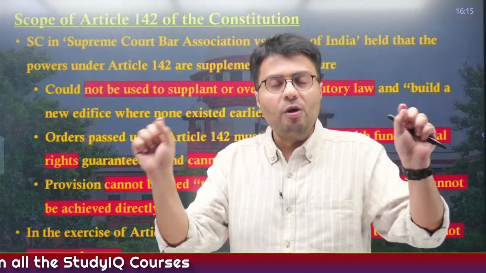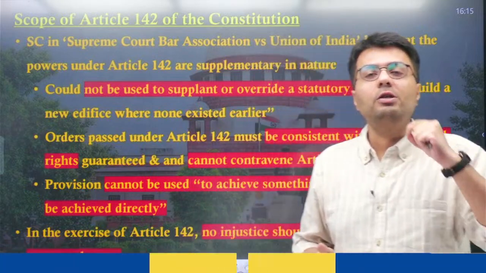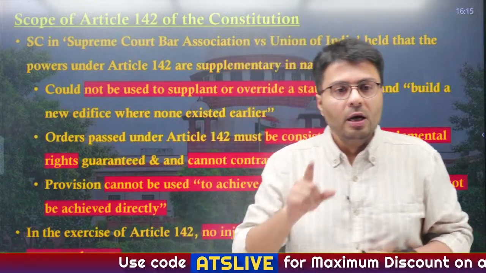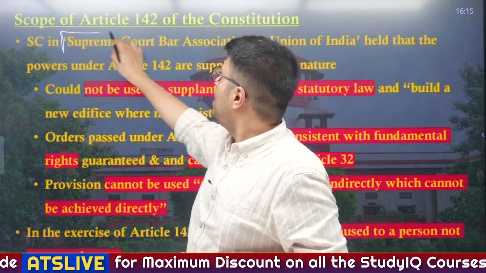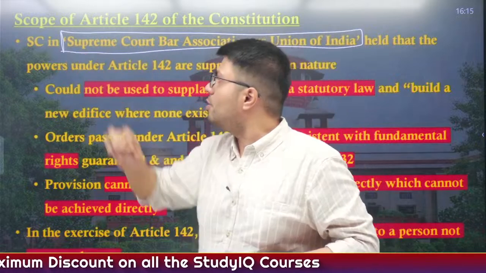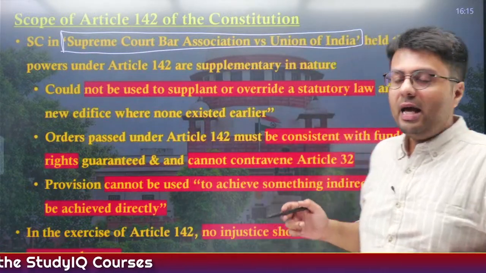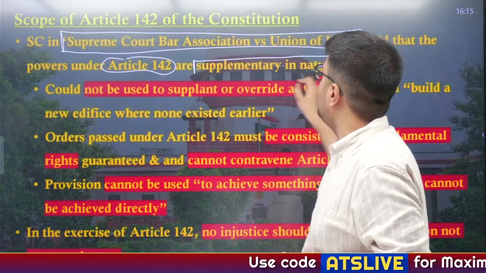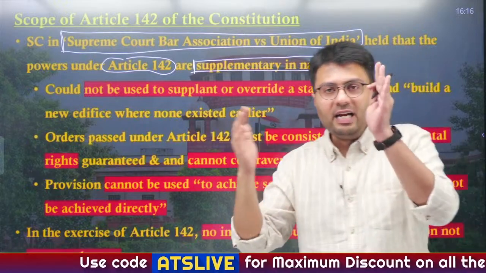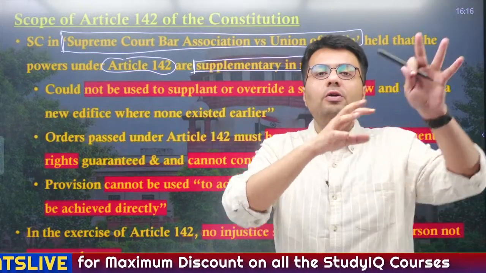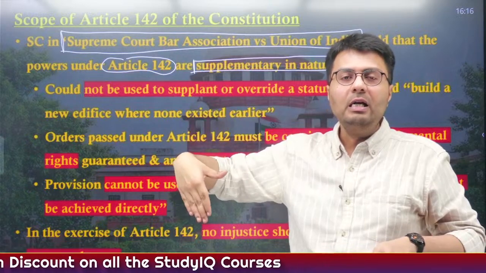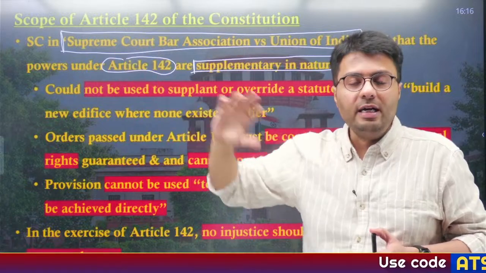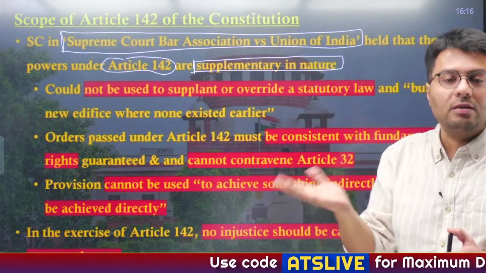Actually, in the words of the Constitution it is, but you'll see from the many judgments passed by the Supreme Court that it has limited the scope of the use of Article 142. Case in point, the judgment passed by the Supreme Court in the Supreme Court Bar Association versus Union of India case back in the 1960s, in which the Supreme Court said that the powers under Article 142 are only supplementary in nature. What do you mean by supplementary in nature? That it acts as an additional power in addition to whatever law has been passed by the legislature or whatever decision has been made by the executive. So it is not a contravening or superseding law, it is just a supplementary law, so as to ensure justice happens in the country, right?